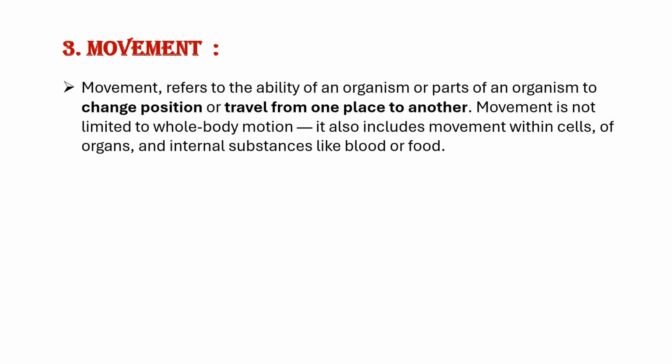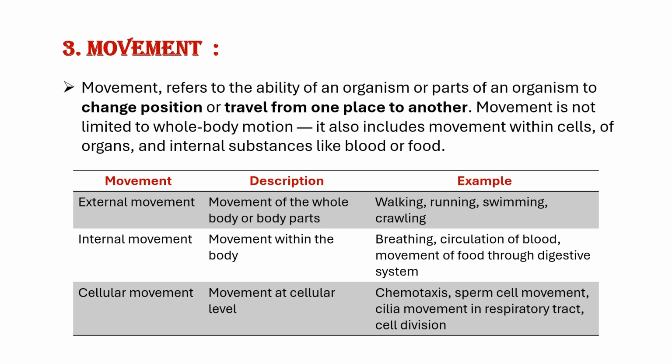Third basic life process is movement. It refers to an ability of an organism to change position or travel from one place to another place. Movement is basically of 3 types: external movement, internal movement, and cellular movement. External movement refers to movement of a whole body or whole body parts. For example, walking, running, swimming, crawling will move our whole body, right?